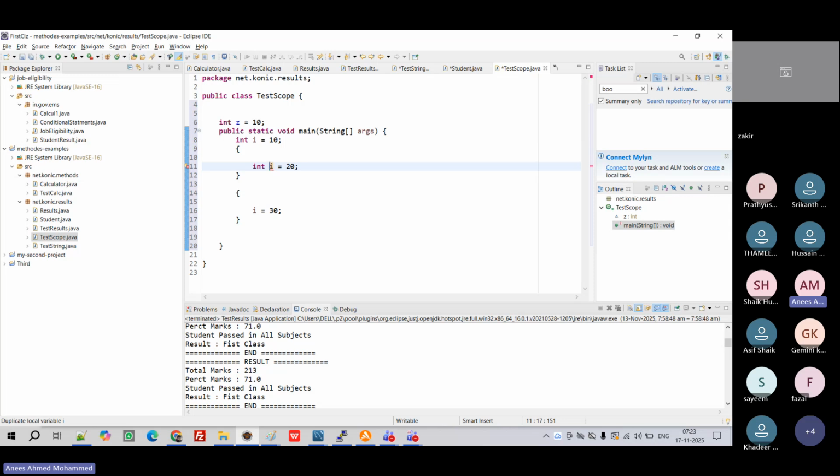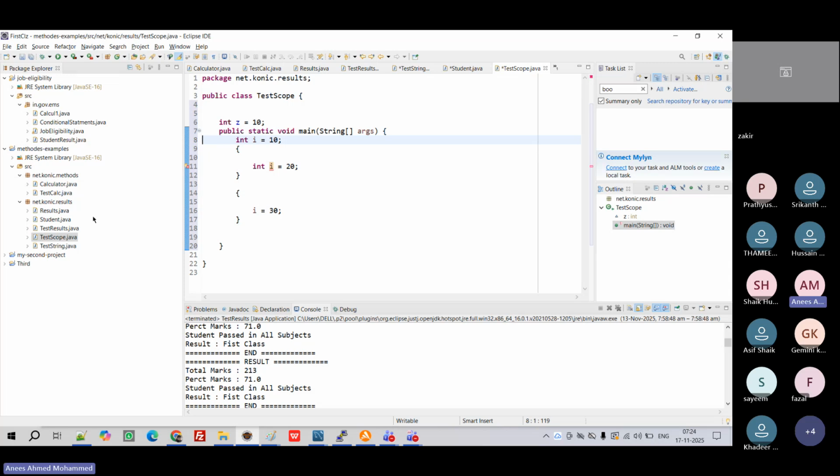So this scope is very important. Don't get confused here. The bracket is the lifetime of that variable's creation, and once you come out, that variable gets deleted. It will not be a part of that. It's called the lifespan of that particular variable. Now you understood. Any questions here?